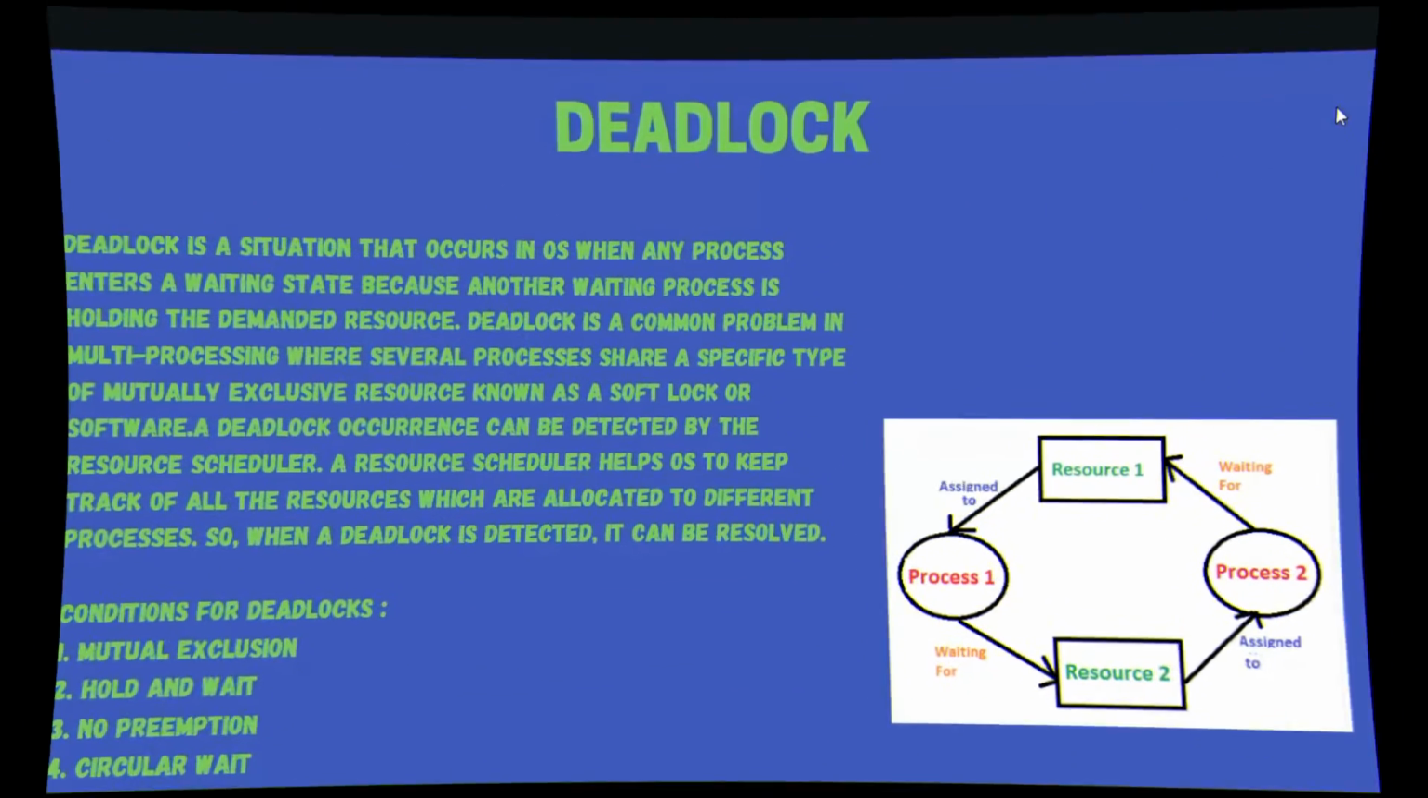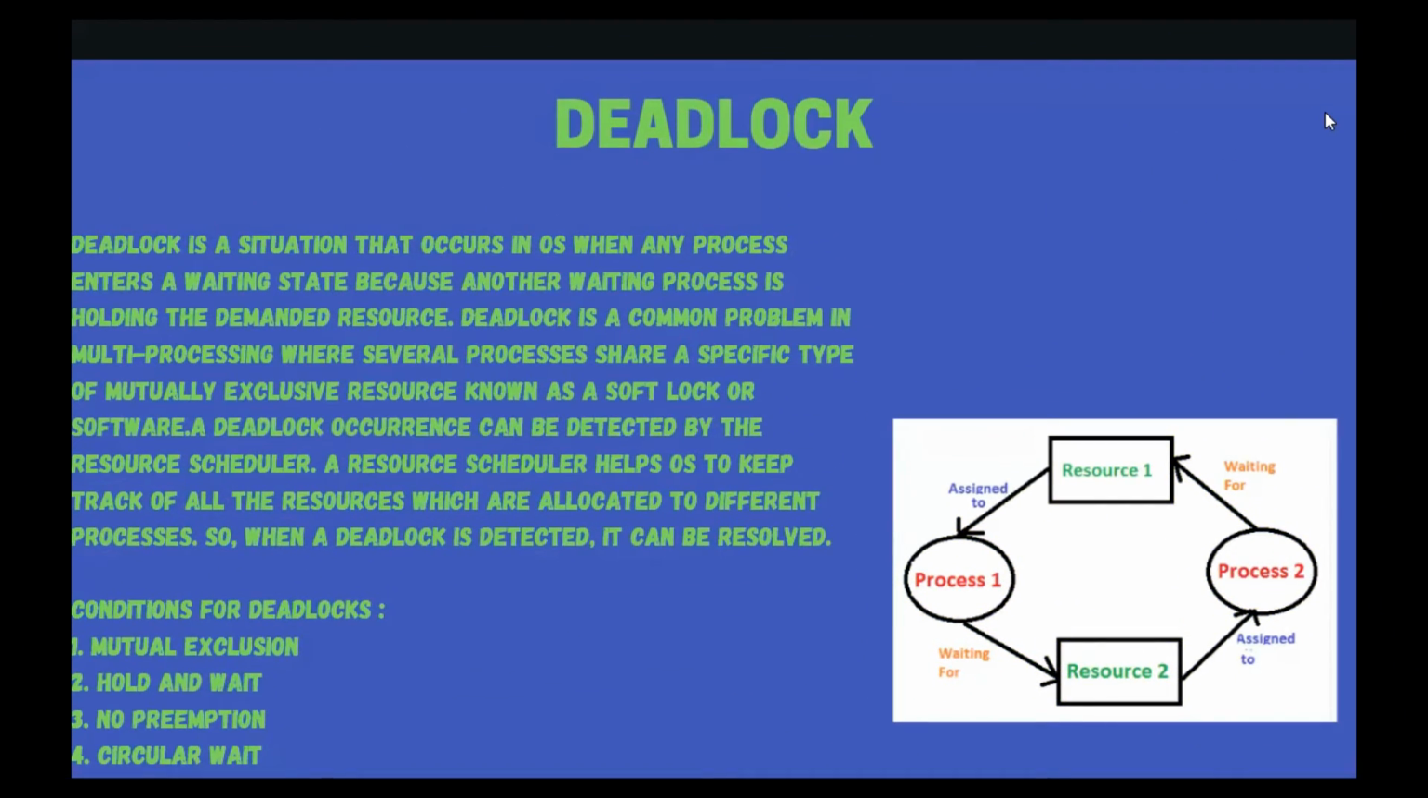So in the dining philosopher problem, the main problem is deadlock. So what is deadlock? Deadlock is a situation that occurs in an OS when a process enters a waiting state because another waiting process is holding a demanded resource. Deadlock is a common problem in multiprogramming where several processes share a specific type of mutually exclusive resources known as soft locks or software locks. A deadlock occurrence can be detected by the resource scheduler.